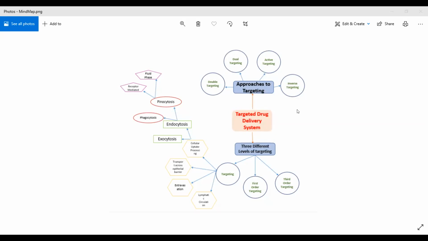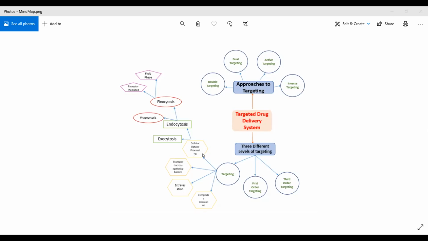So when we talk about only targeting, it has cellular uptake processing, where the cell will take up some of the drugs or throw drug outside of the cell membrane. Then we have transport across the epithelial barrier. Then we have extravasation. Extravasation means whenever we take any kind of blood, it will first go to our systemic circulation, that is our central part, and from this it will go to the extravascular system or the outer blood vessel. So this is called extravasation. Then we have lymphatic circulation, which we all know.